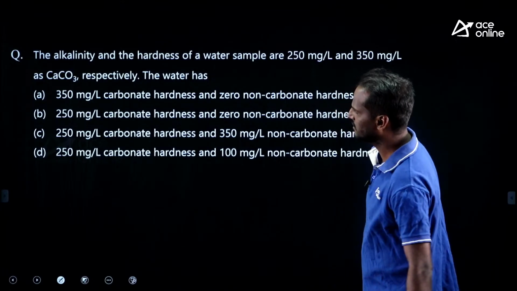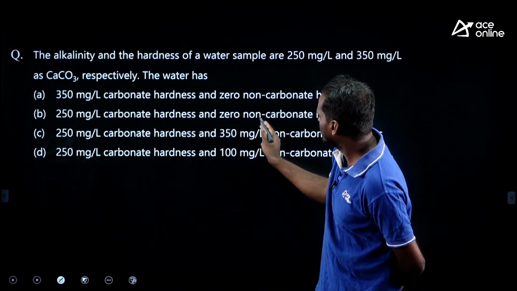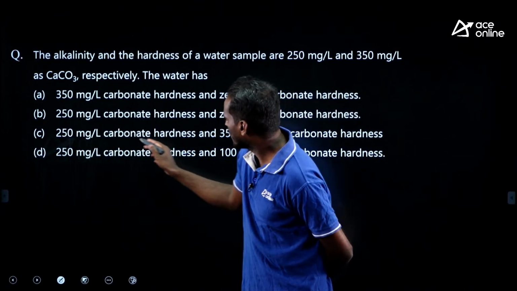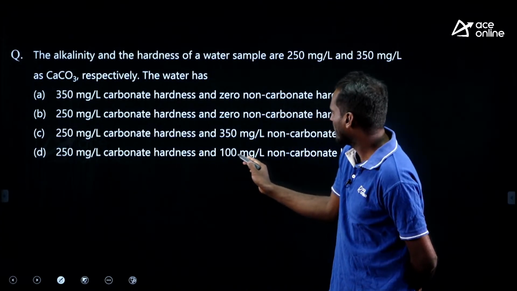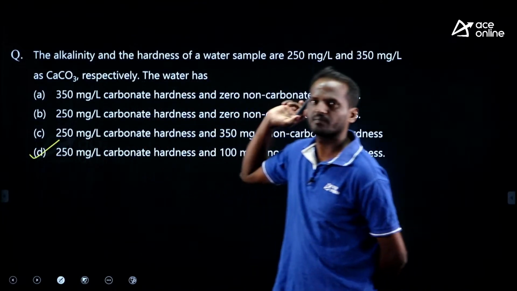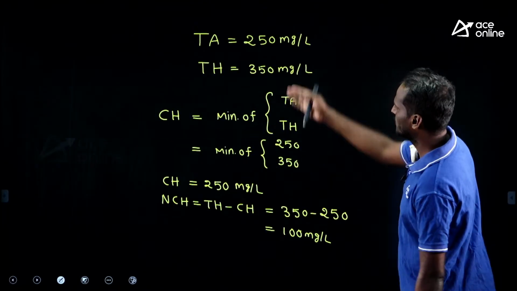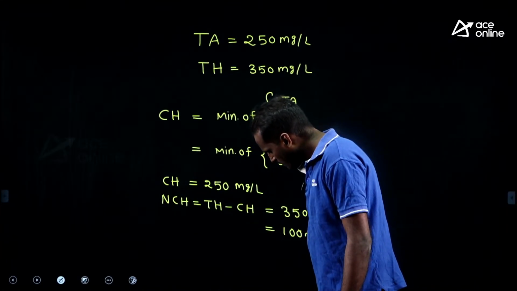Which option is matching? See, 250 milligram per liter of carbonate hardness and 0, this is wrong. 250 carbonate hardness and 350, wrong. 250 milligram per liter of CH and 100 milligram per liter of NCH. Therefore, option D is correct, right? Very simple question based upon the data given. Okay, next question.